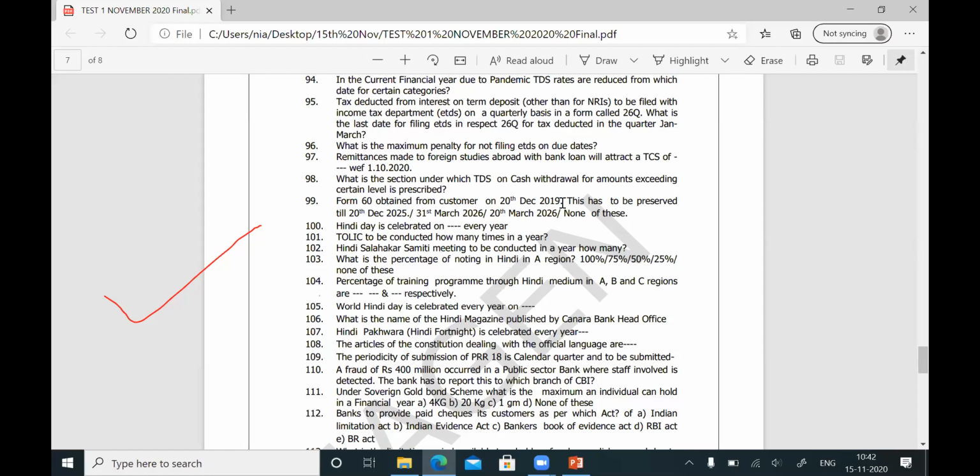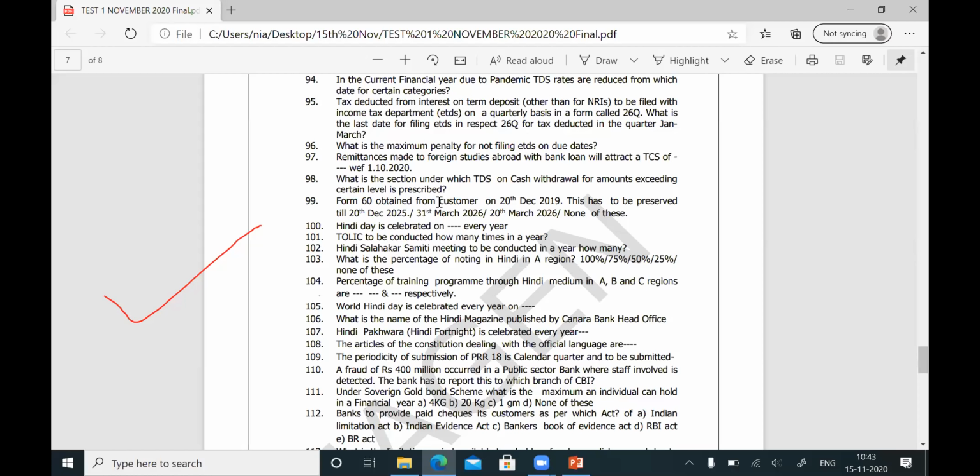So 21, 22, 23, 24, 25, 26. So this Form 60, what is the question number? Question number is 99. This Form number 60 obtained from the customer is to be preserved for a period of 6 years from the end of the financial year in which it is obtained. 20, 21, 22, 23, 24, 25, 26. So that means he has to preserve the Form 60 till 31st March 2026.